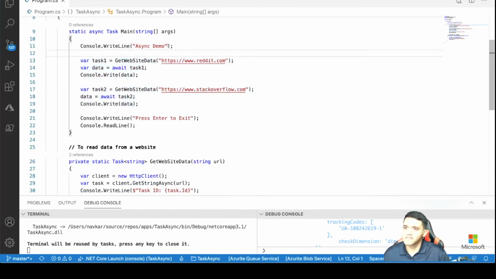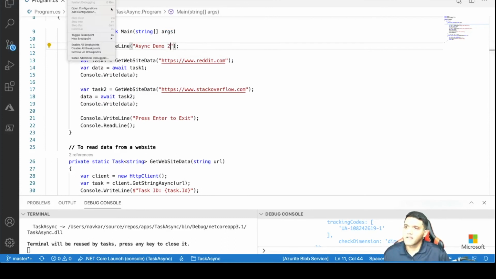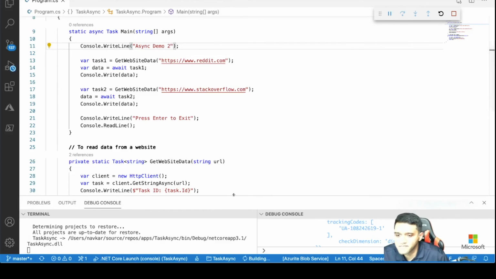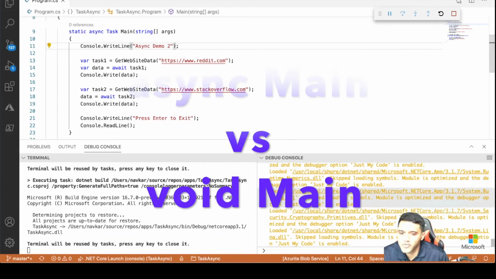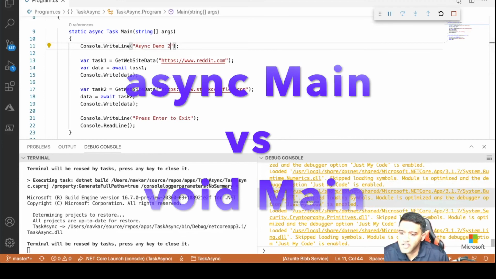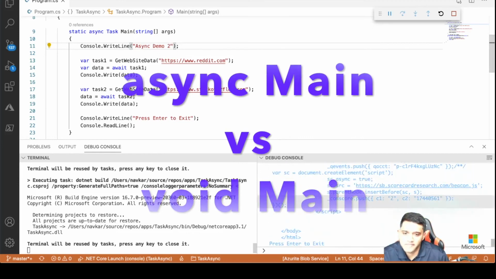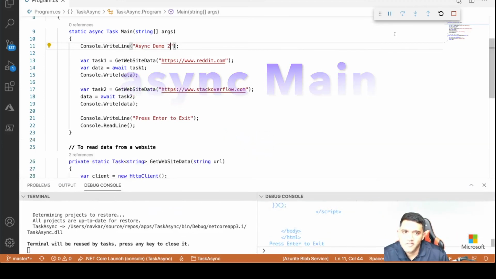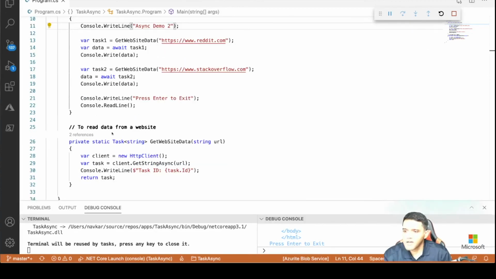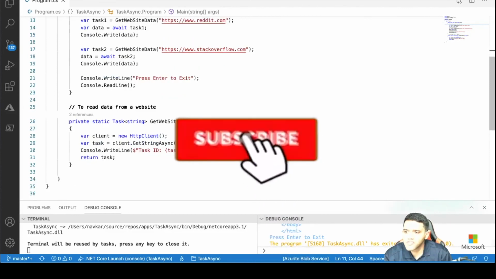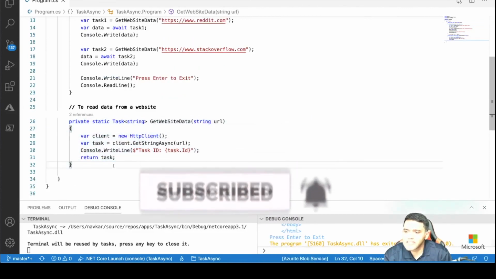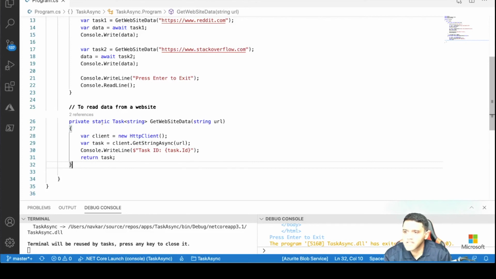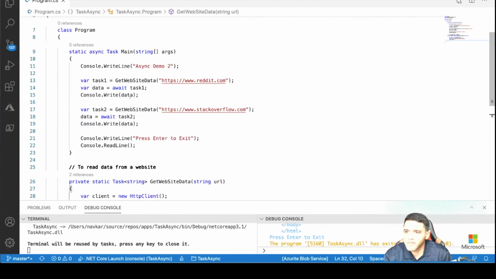Now I can run this. Call it demo 2. Now it should work as it is. There is nothing new about this, but I just want to show you the difference between a regular main and an async main. So yeah, see I see the data here. So to conclude, we have seen how this method, which is originally written as an async method, has been converted into non-async method, and this is returning a task which is being called from the main method.